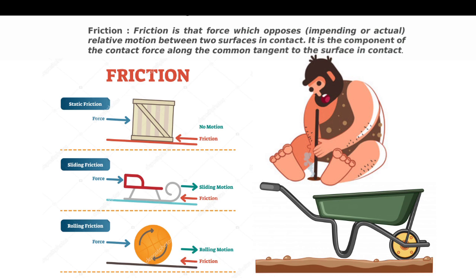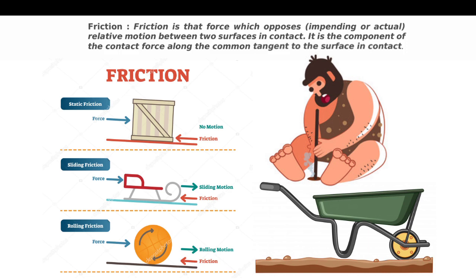Friction. Friction is that force which opposes impending or actual relative motion between two surfaces in contact. It is the component of the contact force along the common tangent to the surface in contact.